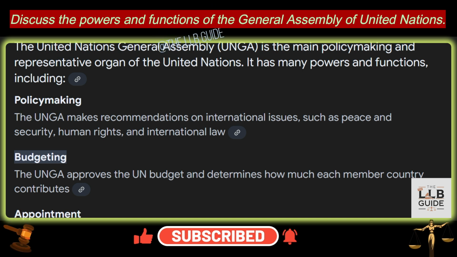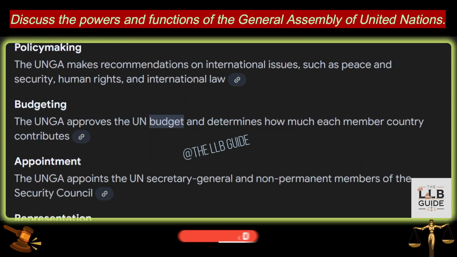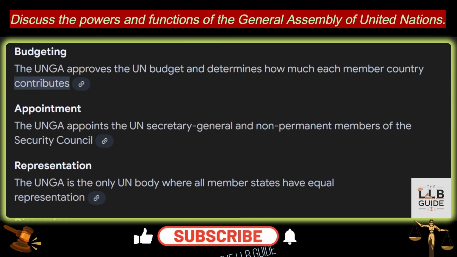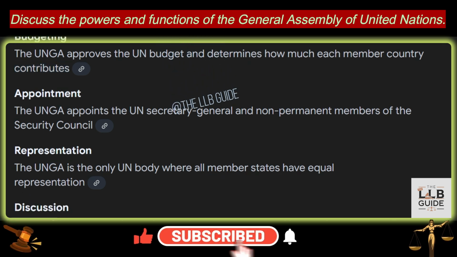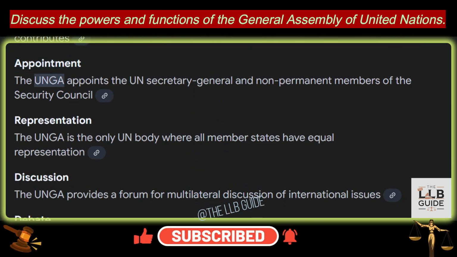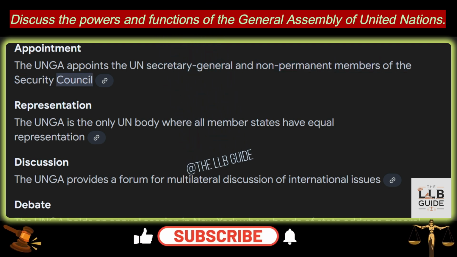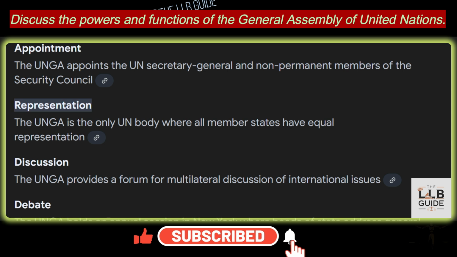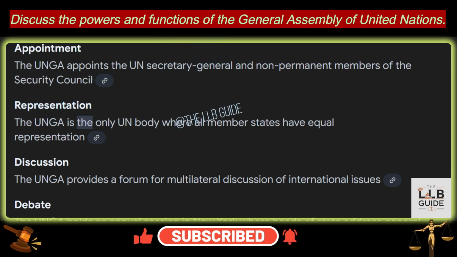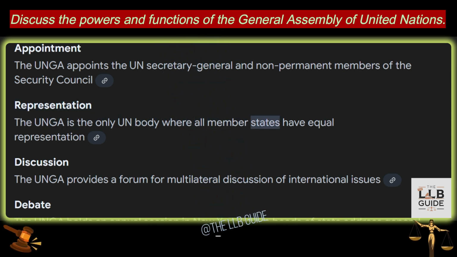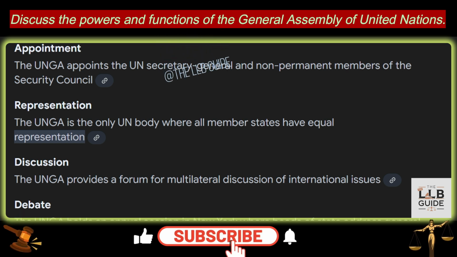2. Budgeting. The UNGA approves the UN budget and determines how much each member country contributes. 3. Appointment. The UNGA appoints the UN Secretary General and non-permanent members of the Security Council. 4. Representation. The UNGA is the only UN body where all member states have equal representation.